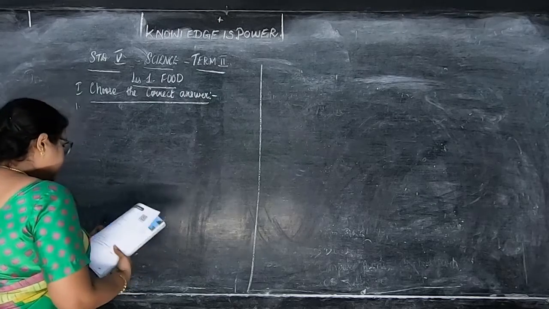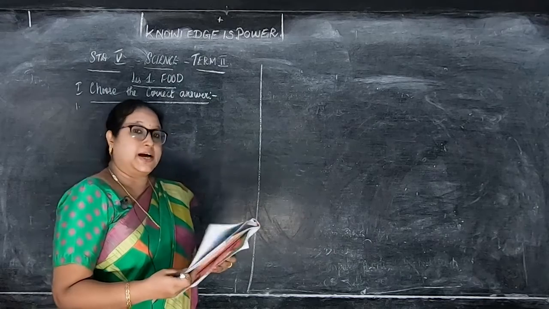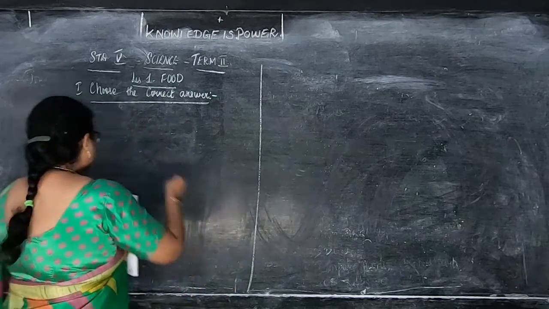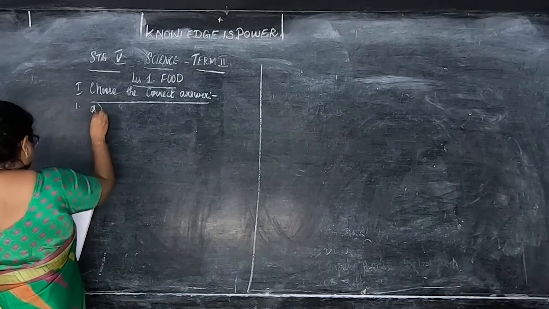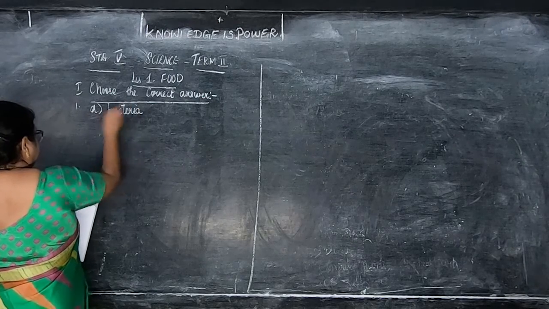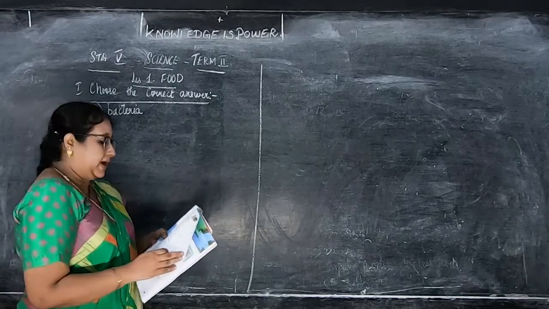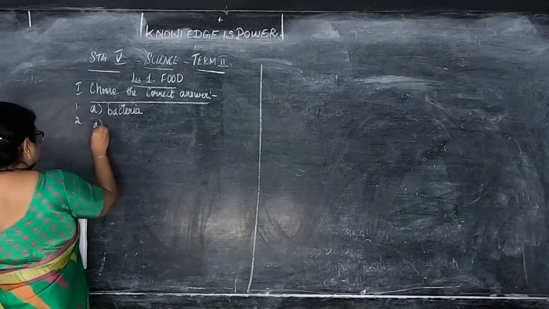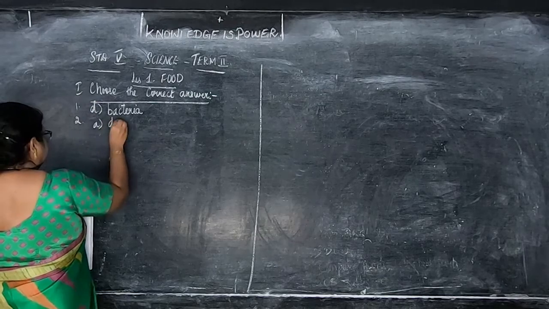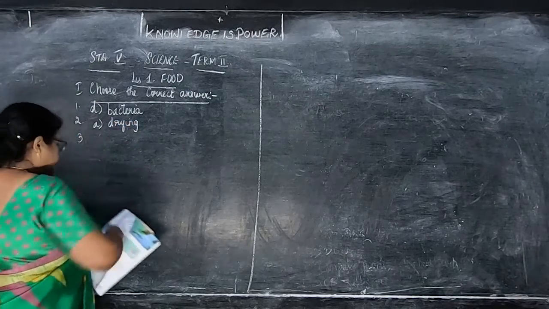So choose first one. The biotic factor which spoils the food item is. Answer is D, bacteria. Then second one. Grains are preserved by A, drying. Then third question.